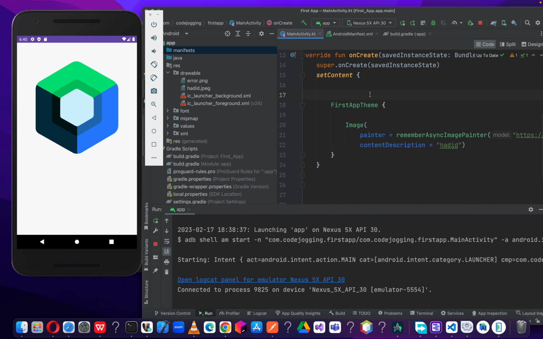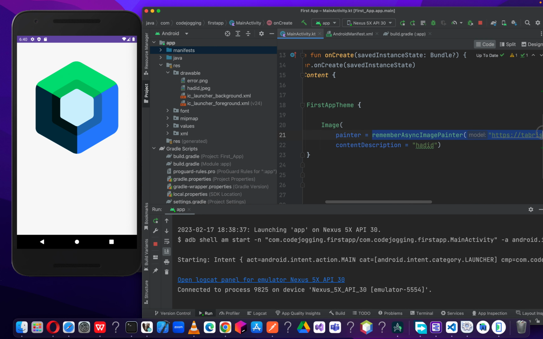Okay, we tried our best, we can't find the image, so let's show you an error message or maybe an error image. Okay, so now that's what we are going to look at now. So let's proceed. Now we are not going to use this one. We need to cut our code.